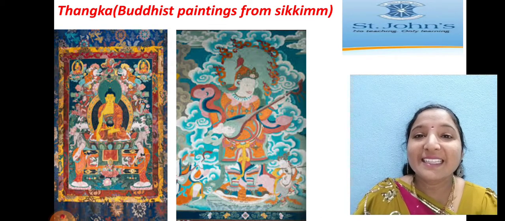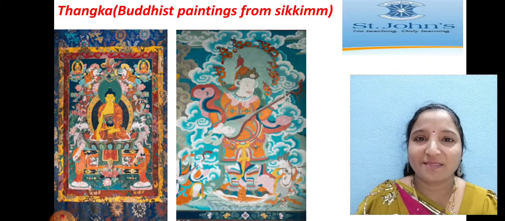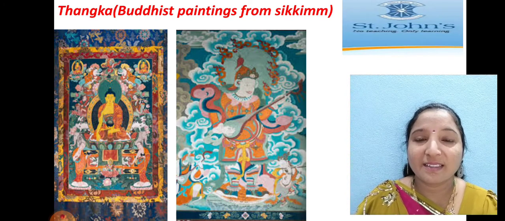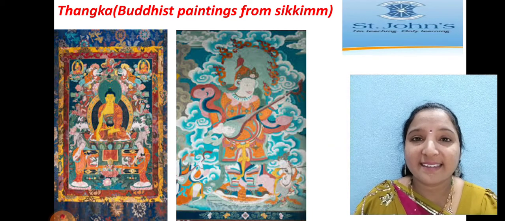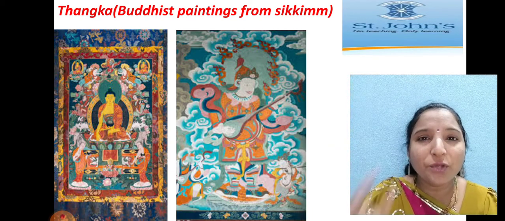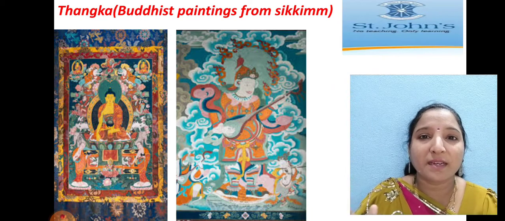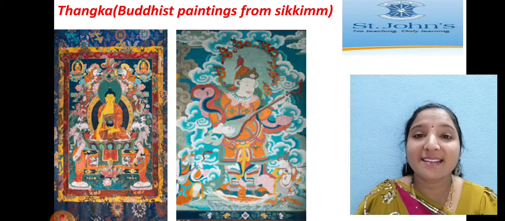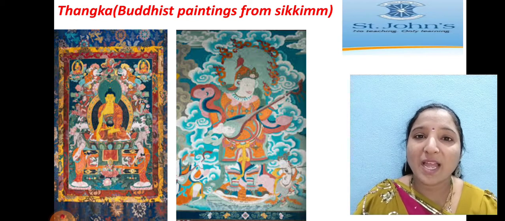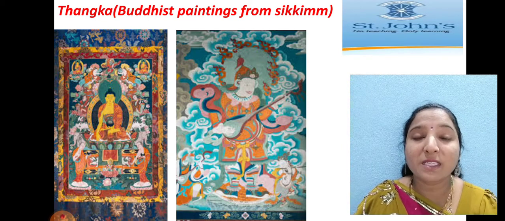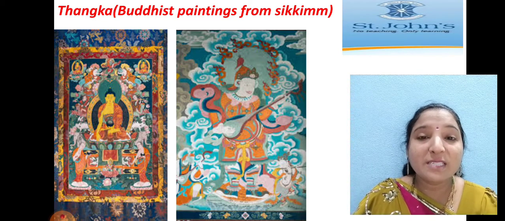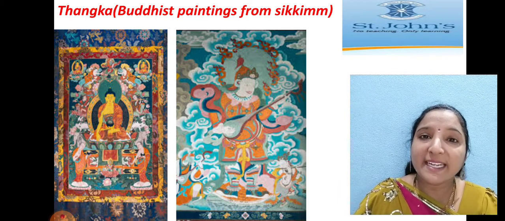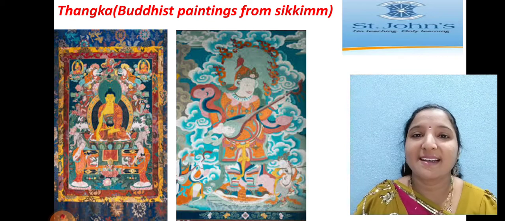Here, these are the Buddhist paintings, children. What do we call them? Buddhist paintings, children. These are called Thangka. This name is also very new for you, children. You have to remember. Buddhist paintings in Sikkim are also called Thangka. So I have written the spelling here also, children. You have to remember this word. These words may come in blanks. You have to remember. Buddhist paintings are also called Thangka.